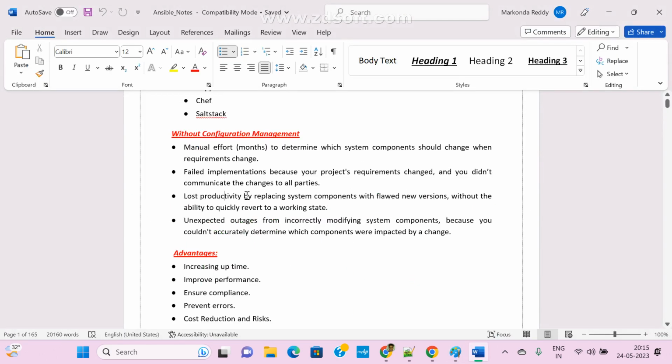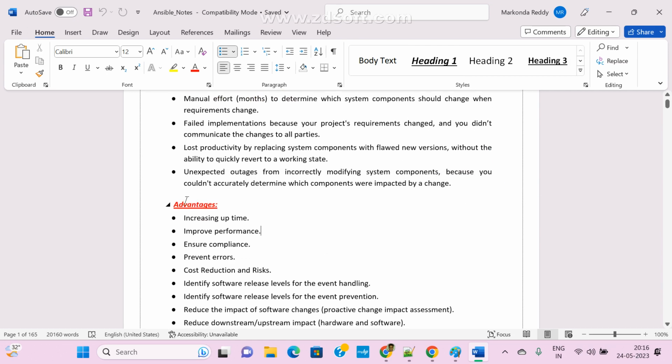See here, cost, productivity and unexpected outage from incorrectly modifying system components, because you could not accurately determine which component needs which configuration. So these are the main problems.